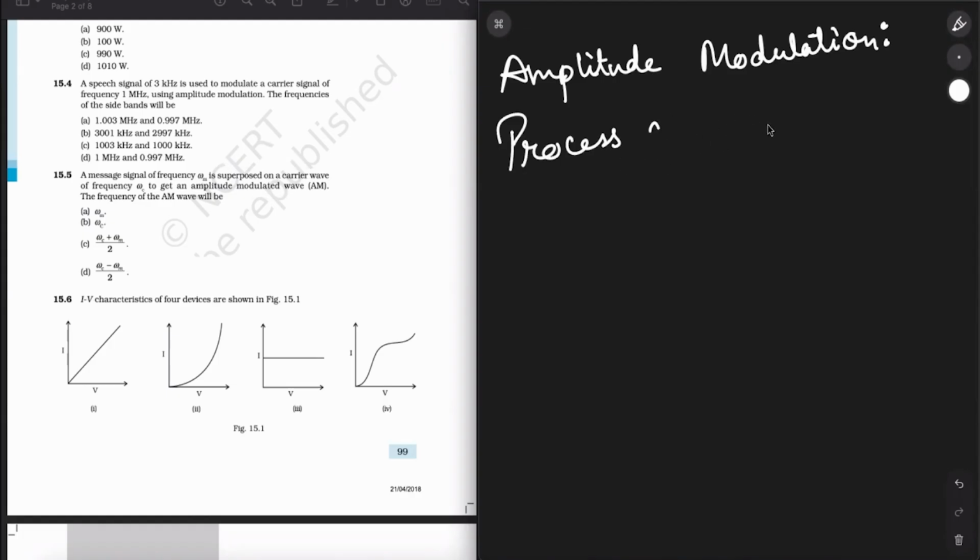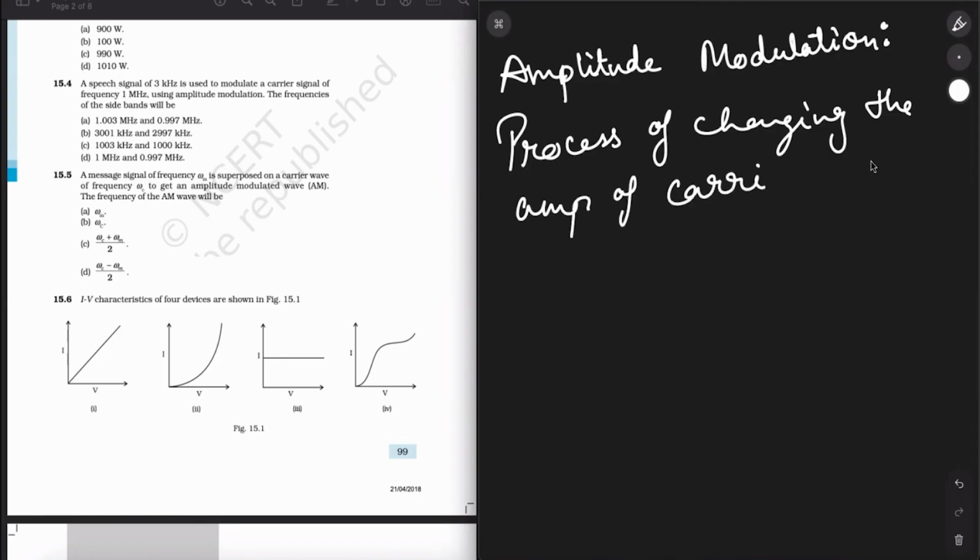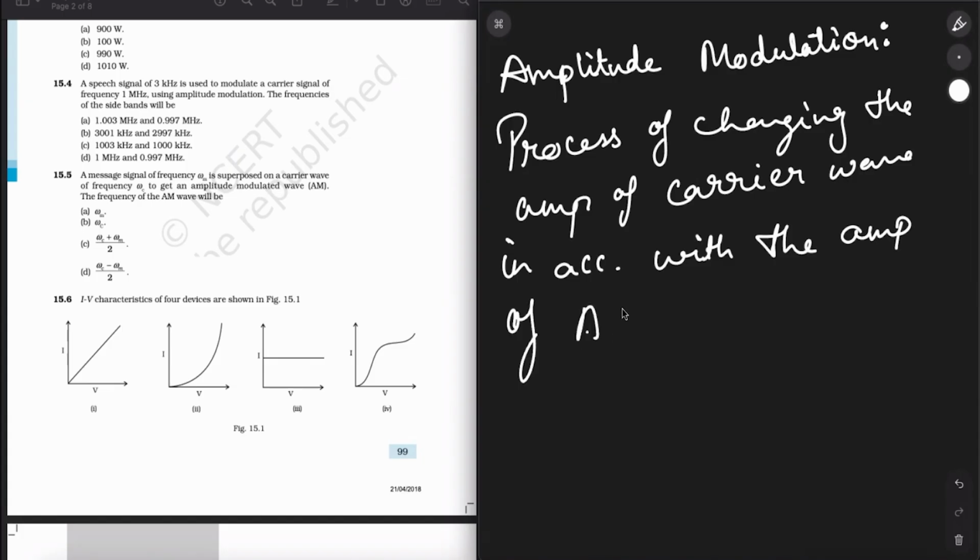So it is the process of changing the amplitude of the carrier wave in accordance with the amplitude of AF, audio frequency.